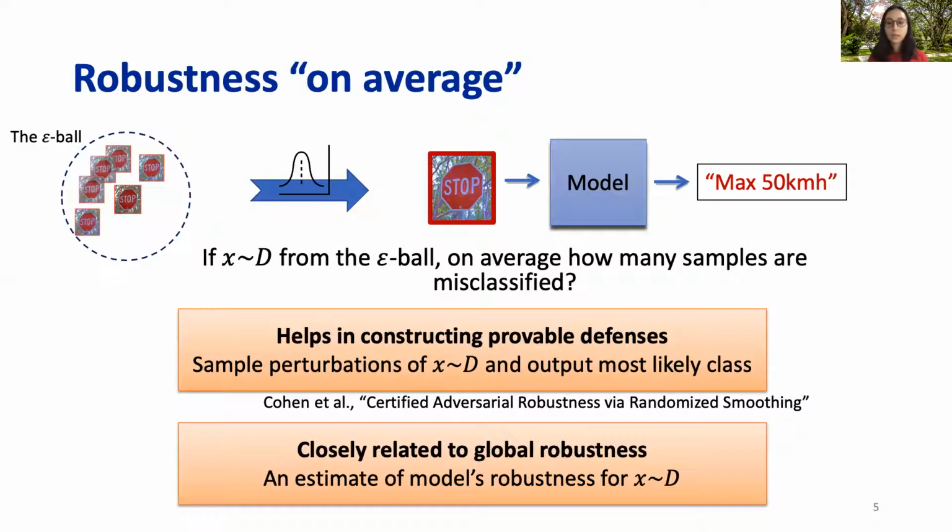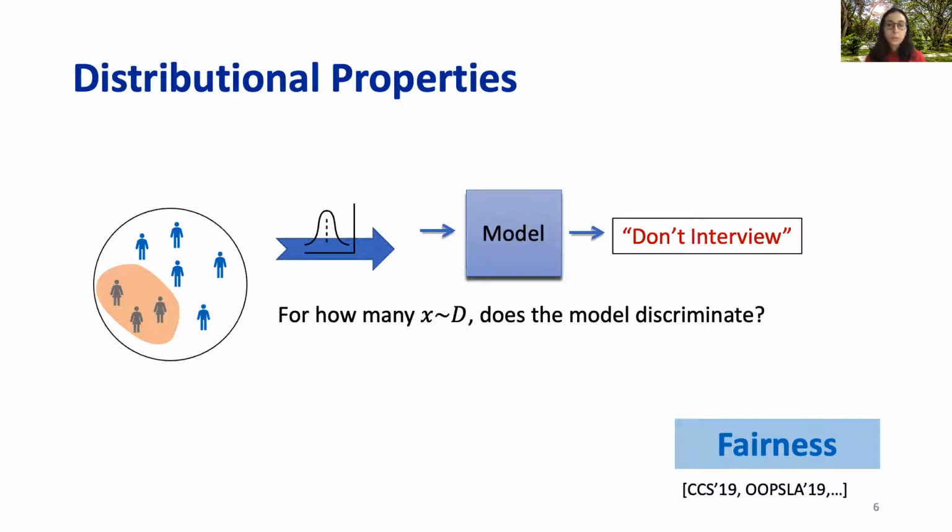And robustness is not the only distributional property we're interested in. Distributional properties appear in many queries regarding different fairness criteria. So, as I mentioned, we are trying to ask for how many inputs, for how many individuals sampled according to some distribution or population, does the model discriminate.